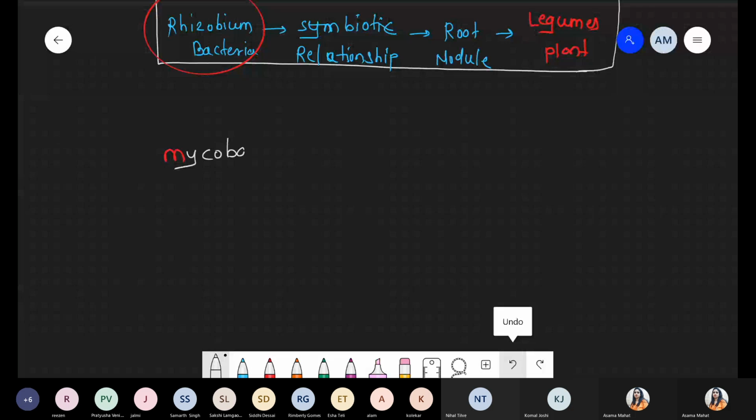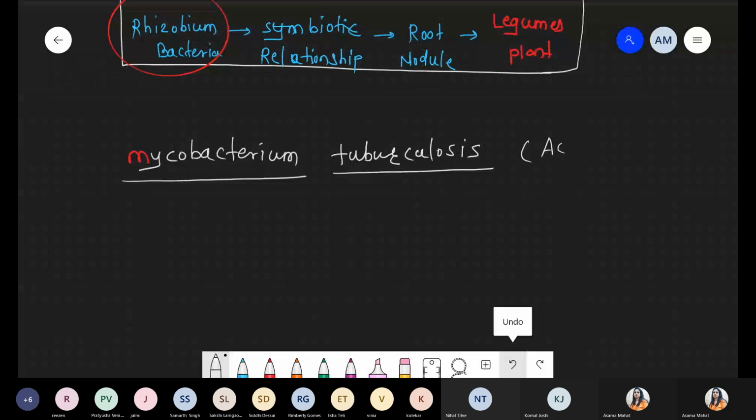Mycobacterium tuberculosis, basically again belongs to the group Actinomycetes, because Actinomycetes is a quite large group.